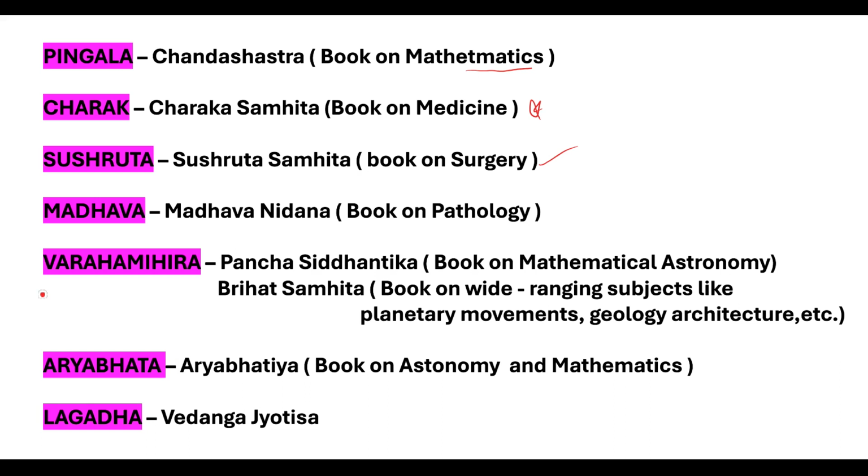Next one, Madhava. Madhava's book is Madhava Nidana. This is related to pathology. Next one, Varaha Mihira. Varaha Mihira's book is Pancha Siddhantika. This is related to mathematical astronomy. His another book is Brihad Samhita. This is related to wide-ranging subjects like planetary movements, geology, architecture, etc.